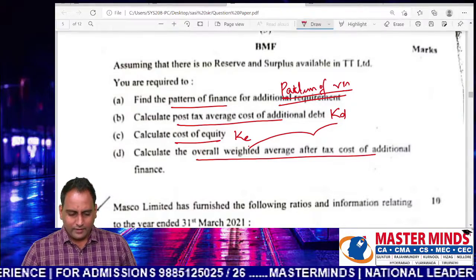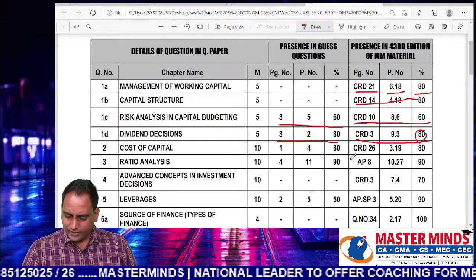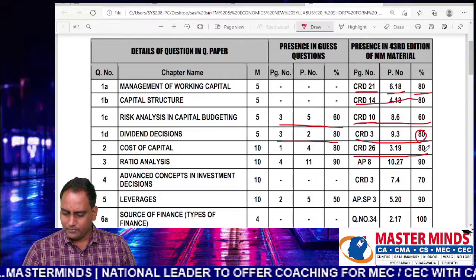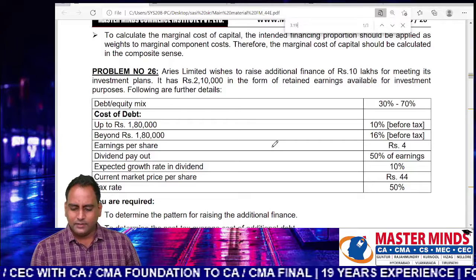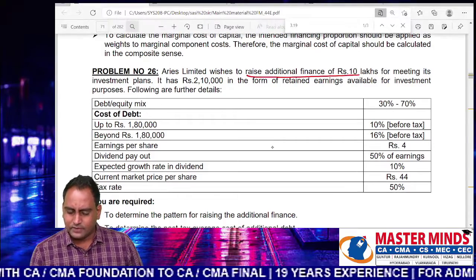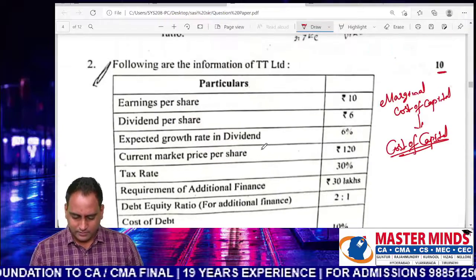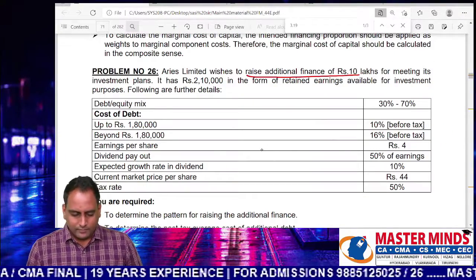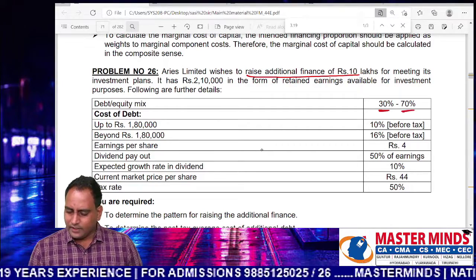So you can see this is a direct question from our material. Cost of capital, CRD 26 3.19, see this page number. Arise Limited wishes to raise additional funds of 30 lakhs. Debt equity mix 30:70.